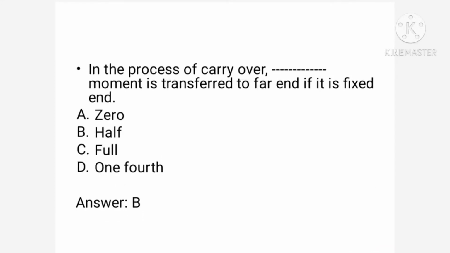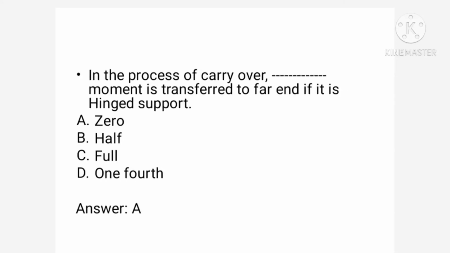Let us go to the next question. In the process of carryover, dash moment is transferred to the far end if it is a fixed end. The four options are: 0, half of the moment, full moment, 1/4 of the moment. So option B is correct. Just now we discussed that half the moment is carried over to the far end if the far end is fixed.